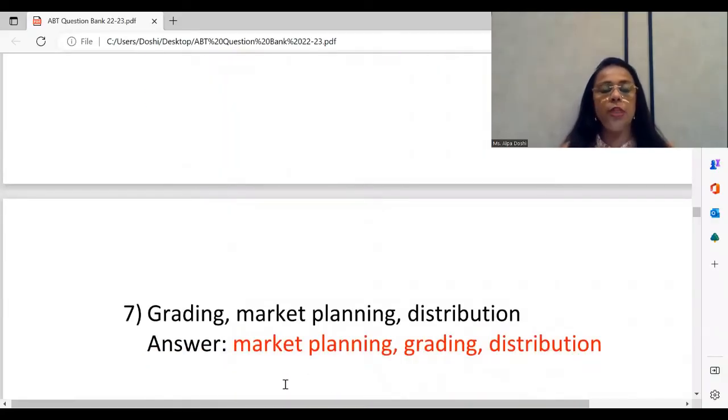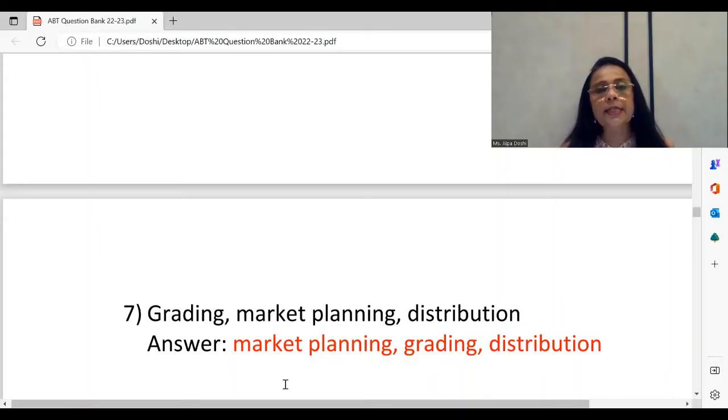The seventh one you see here is from the chapter of marketing again. There is a topic called functions of marketing, an important 8 marks long answer question. And under that, you have the different 13 functions of marketing. If you will see there, and if we just read this, grading is classification of goods according to quality, etc. Market planning naturally has to be done first.